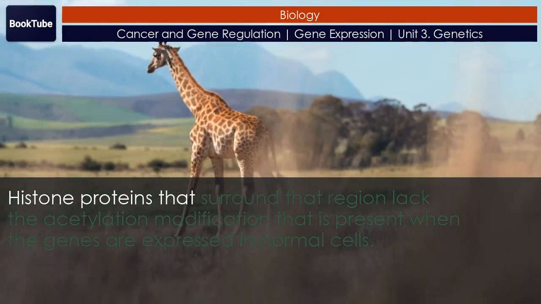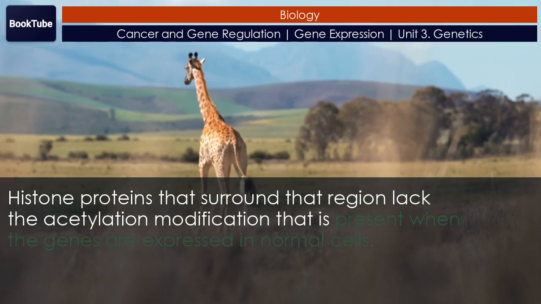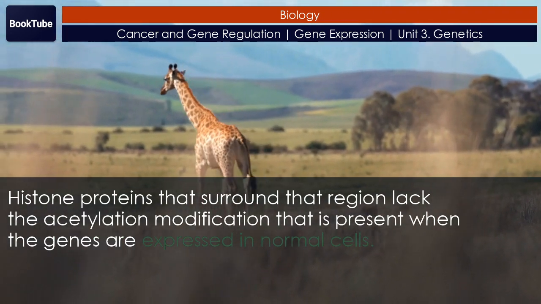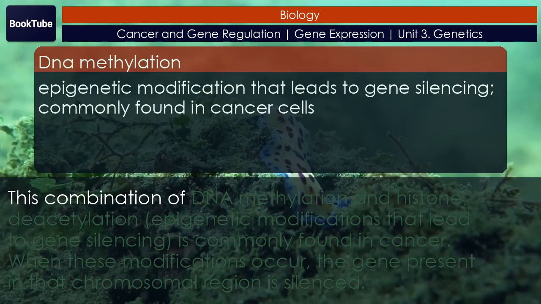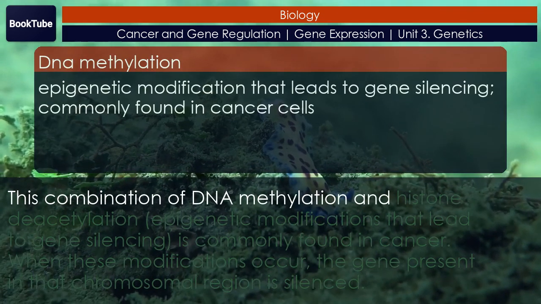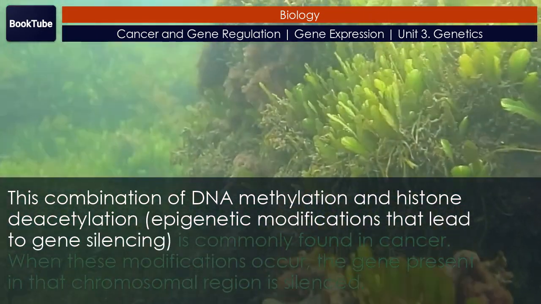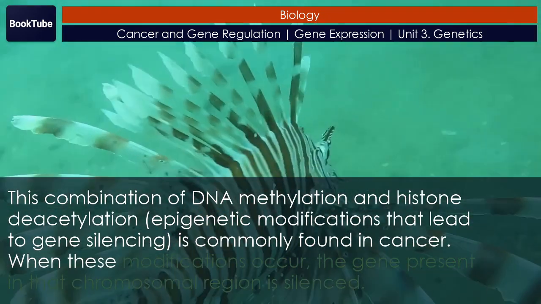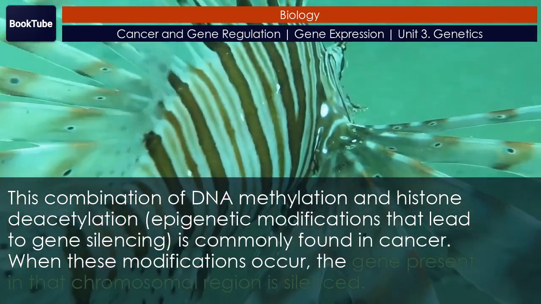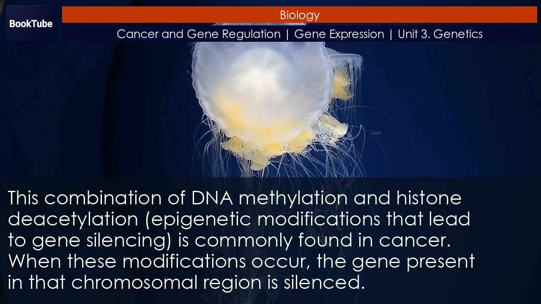Histone proteins that surround that region lack the acetylation modification that is present when the genes are expressed in normal cells. This combination of DNA methylation and histone deacetylation, epigenetic modifications that lead to gene silencing, is commonly found in cancer. When these modifications occur, the gene present in that chromosomal region is silenced.